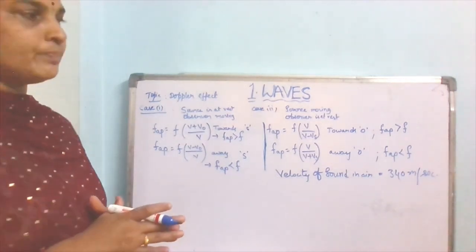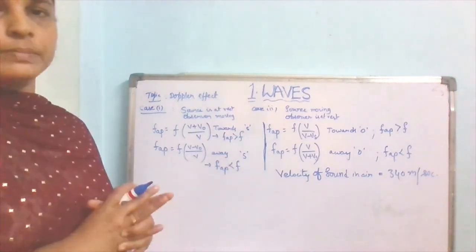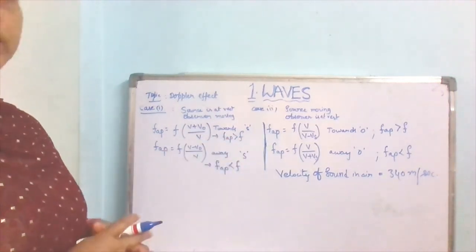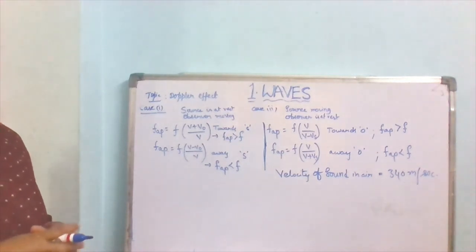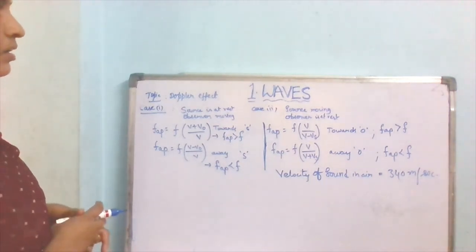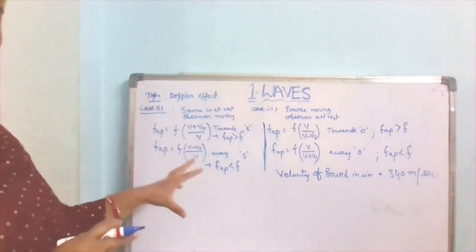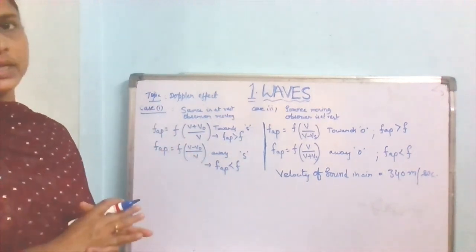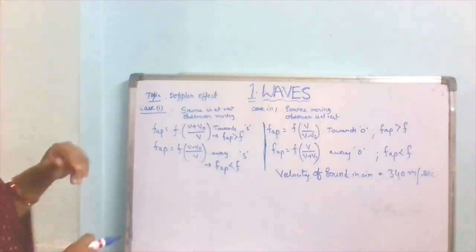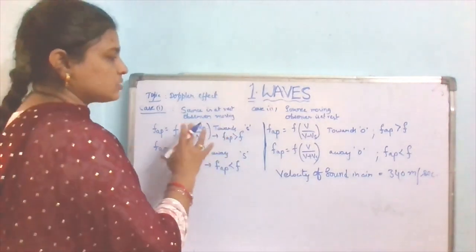And one more thing: the Doppler effect is applicable not only for sound waves but also for electromagnetic waves. Now, what happens when the source and observer both are moving?